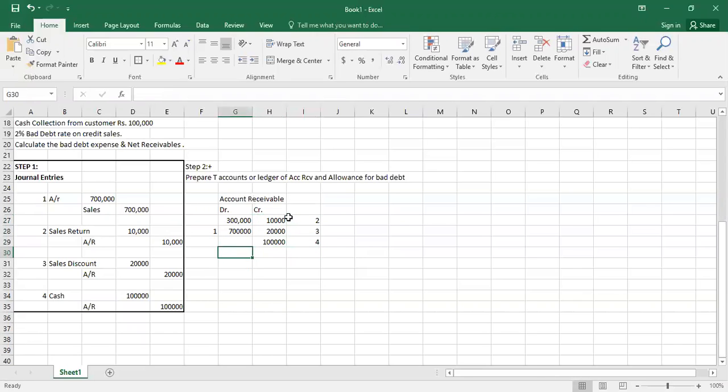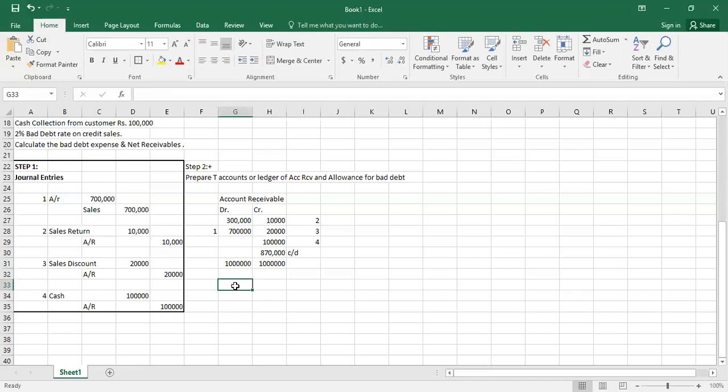We all know it. So total value is 1 million, and we have to write it here as 1, 2, 3, and the same value should be here 1, 2, 3, 1, 2, 3. But if we sum up these values like 1 lakh and 30,000, we have to subtract here, and the ending balance is 8 lakh 70,000.